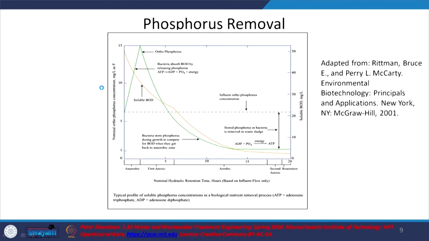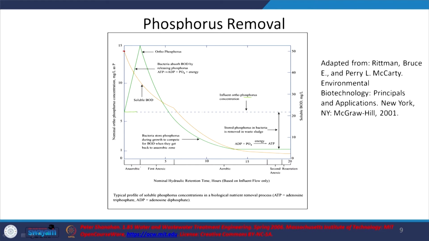And what else happens in the system, as in what happens to the soluble BOD. So first, if there is an anaerobic case, obviously how is this going to be achieved? You are going to have recycle, but in one cycle let us see what happens. So the wastewater is coming in here. Yes, the influent orthophosphorus concentration is highlighted here. And let us see what else we have. We have the influent soluble BOD out here.